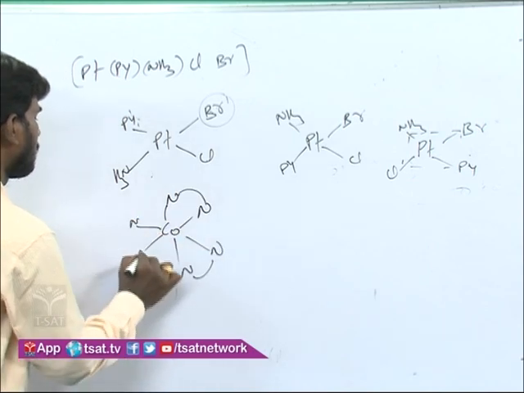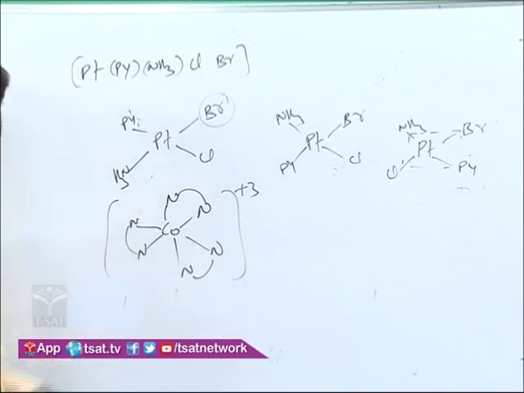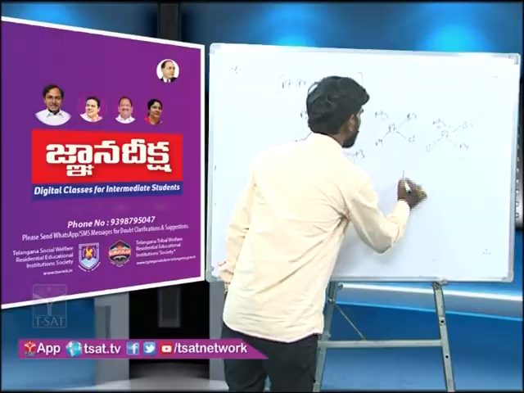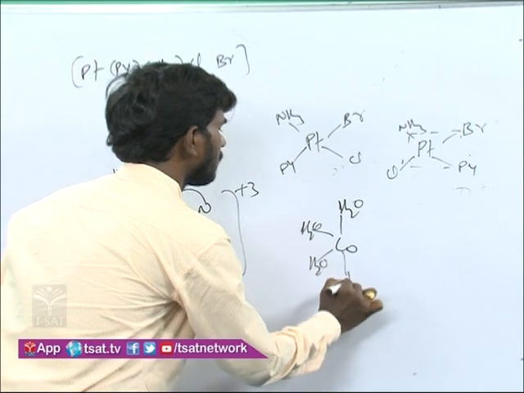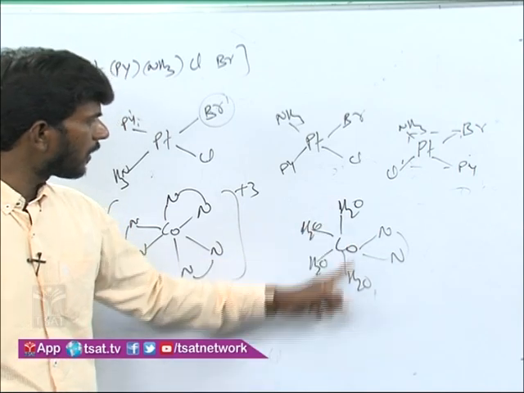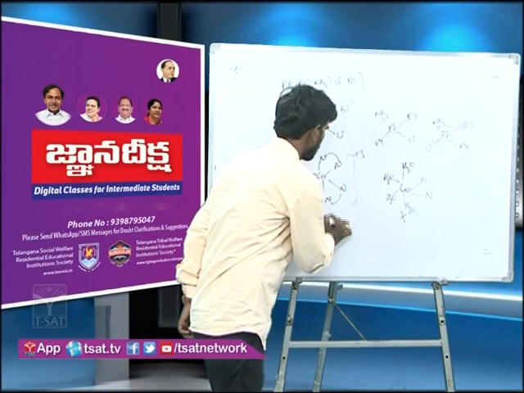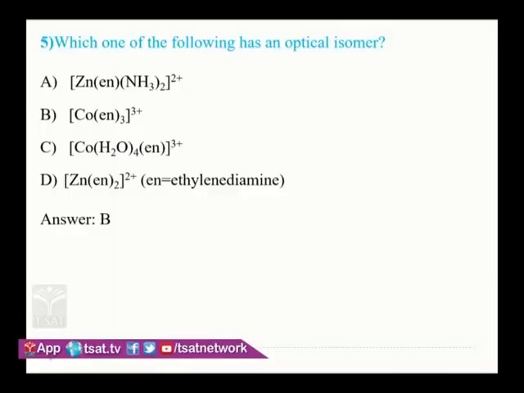This one you see, here there is no plane of symmetry. So that's why it is optically active. That is the B option I am writing here. Similarly, the C option, cobalt, tetra aqua, ethylene diamine. Here 2 water molecules are opposite. Whatever way you write, 2 water molecules will come opposite to each other. So a plane of symmetry is there, optically inactive. This is optically active. Similarly, the D option is square planar geometry, it will also have a plane of symmetry. So it is also optically inactive.